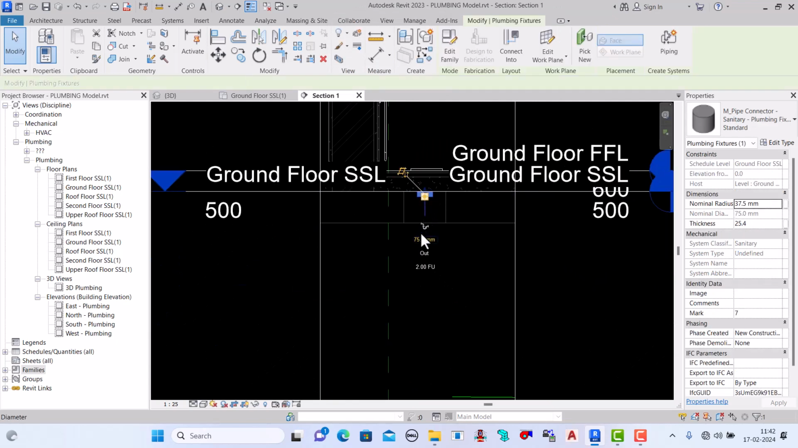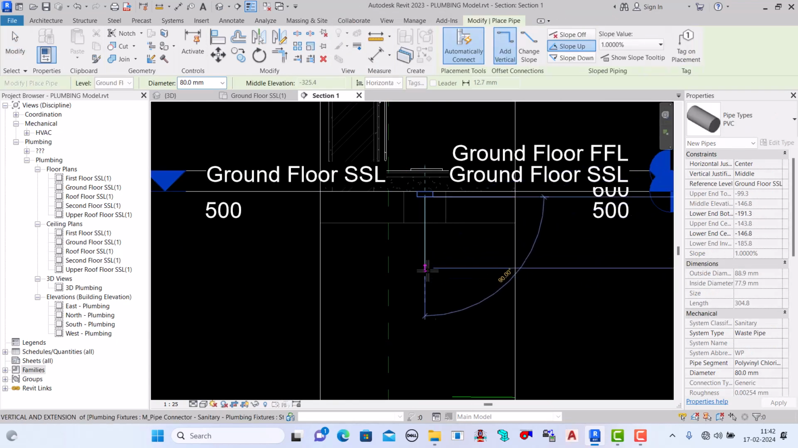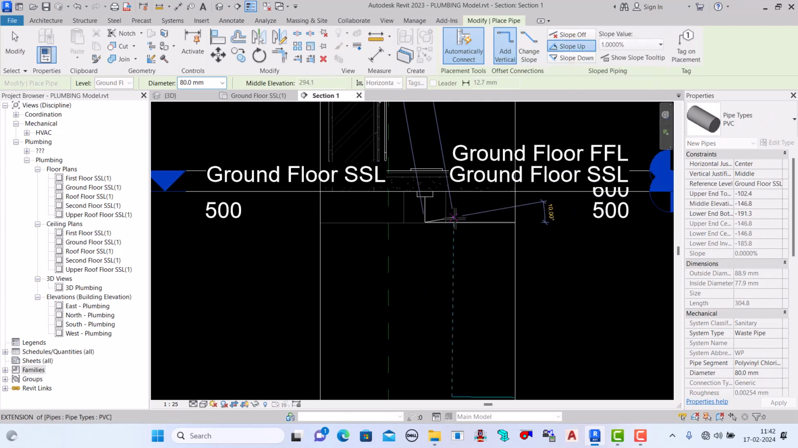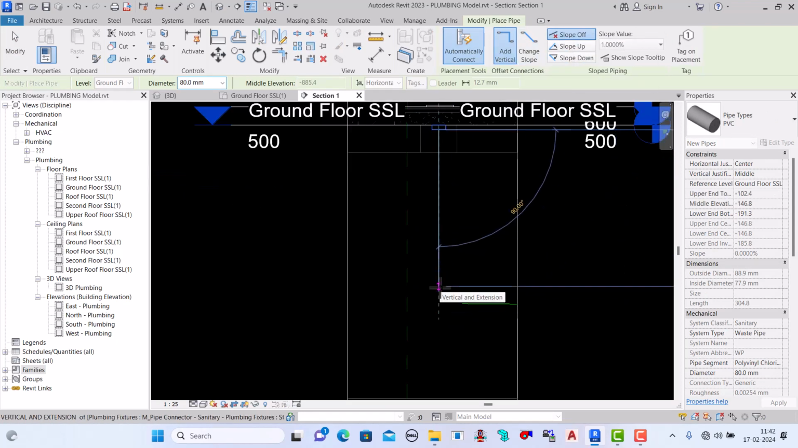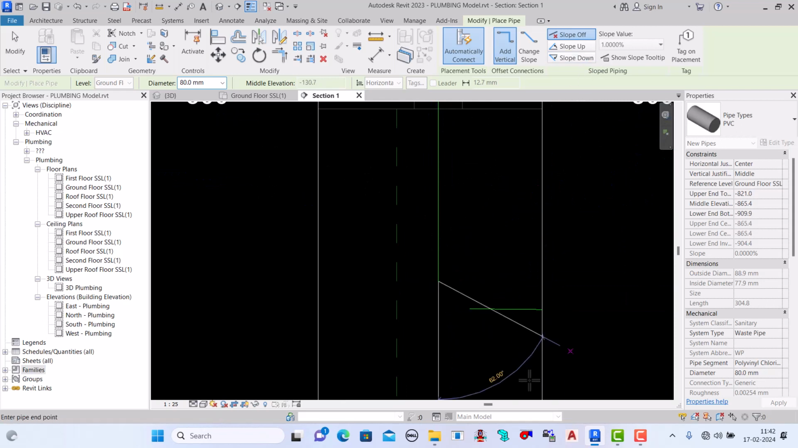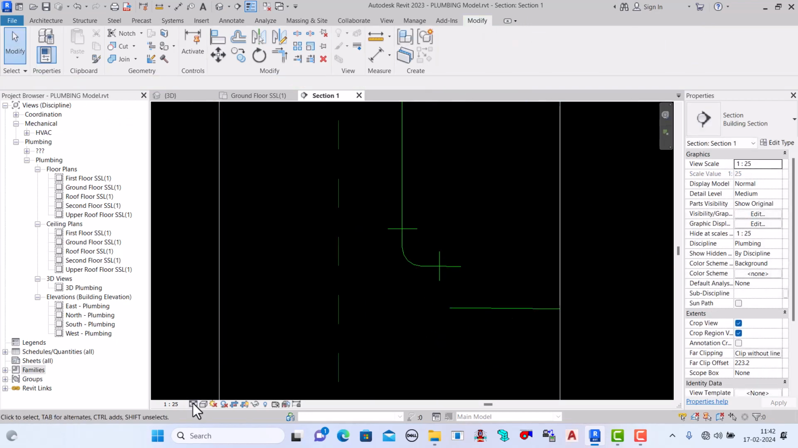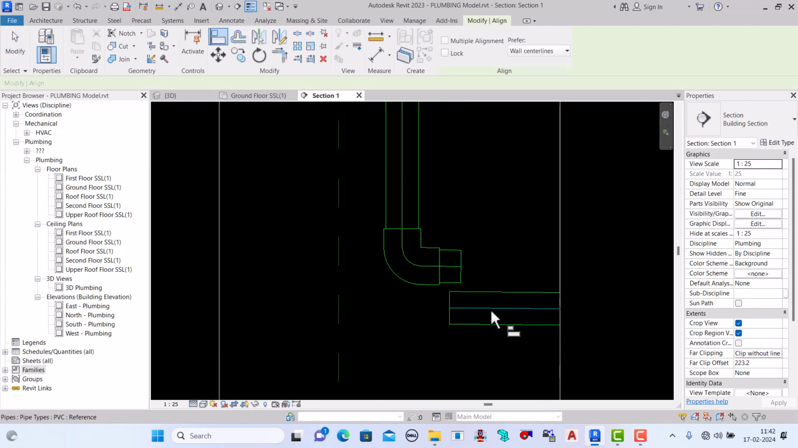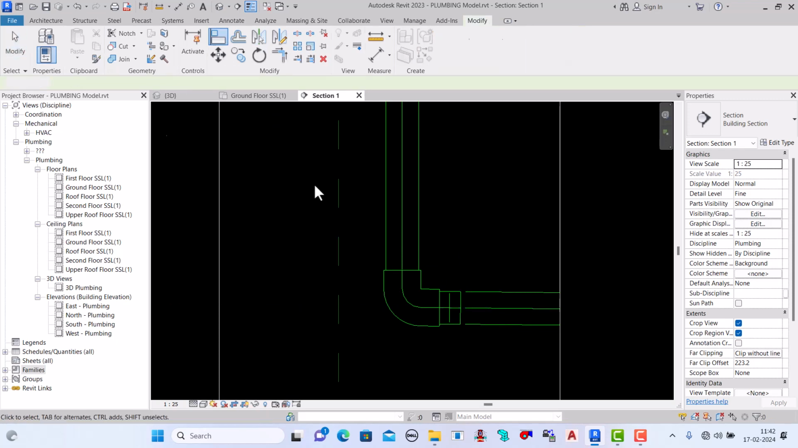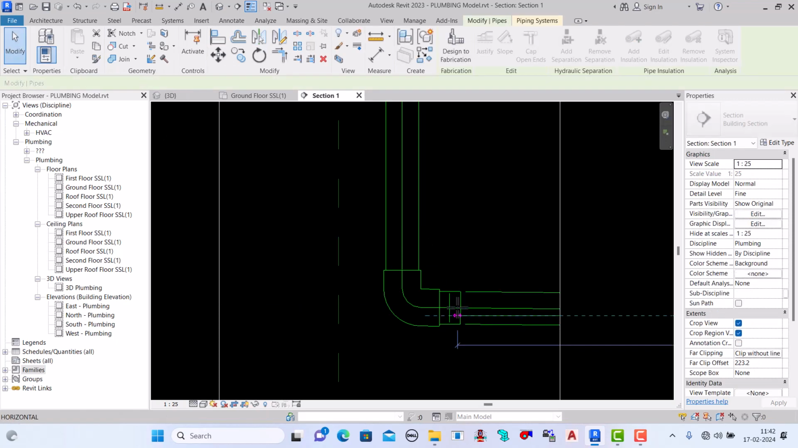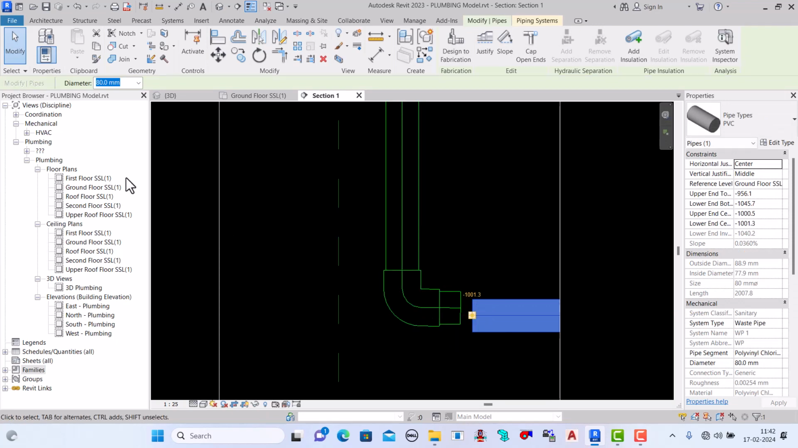Go to the section, and here we will try to connect. Here there is no need for slope, because this is the vertical pipe. And on this side we need the downside, right? So we'll make the downside slope, and here we can make the fine, same from here. Okay, align, back side.